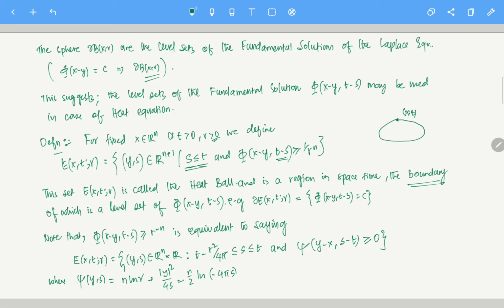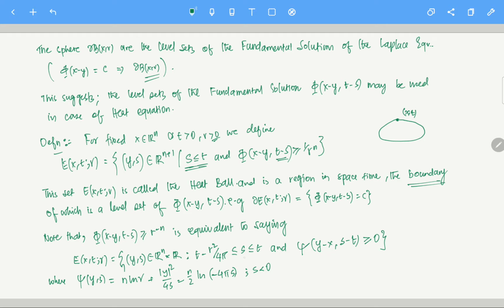Yeah, that is fine. Minus n by 2 log of minus 4 pi s. Whenever I define something like this, it is already implied that s has to be negative, because if it is 0 it is not defined. So s is negative in this case, and that is fine.